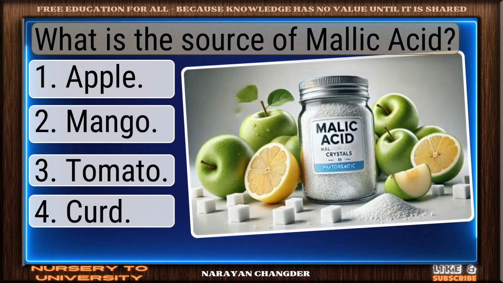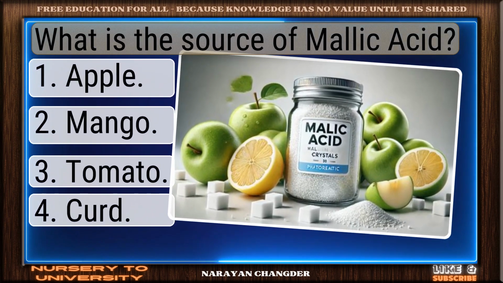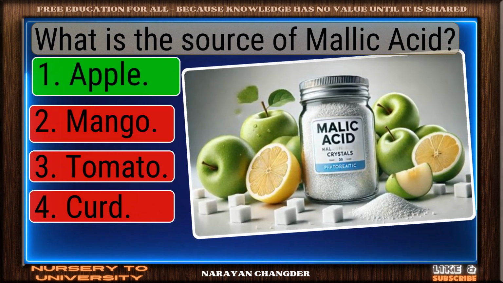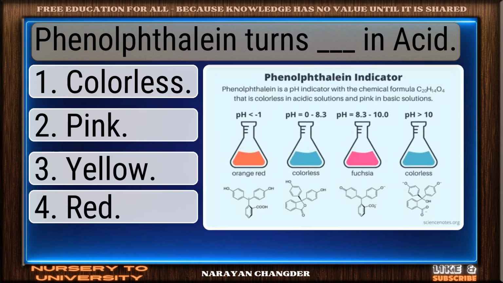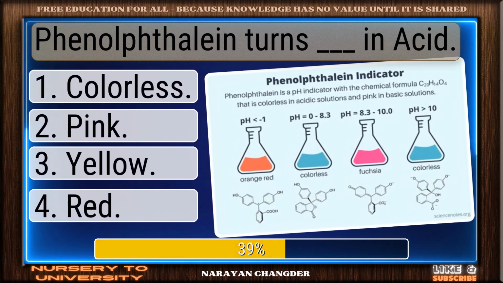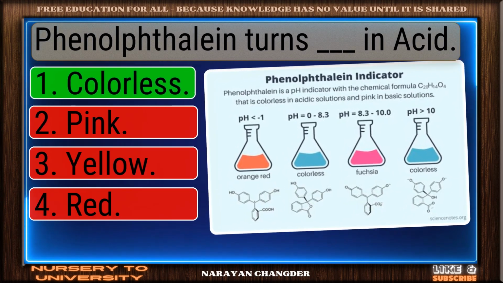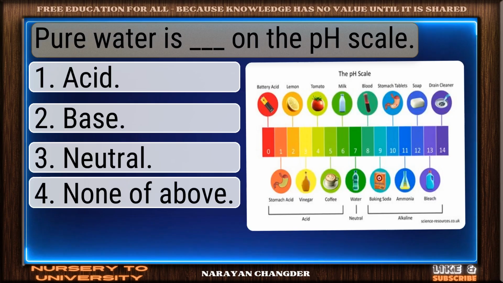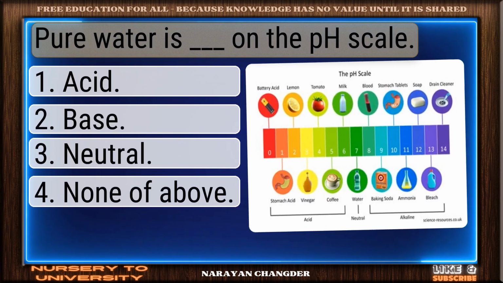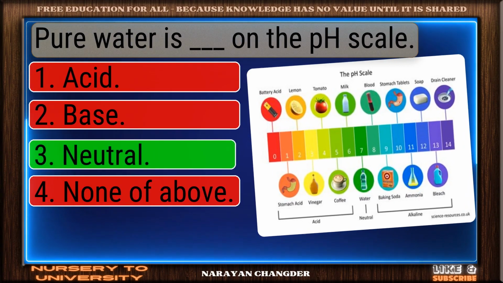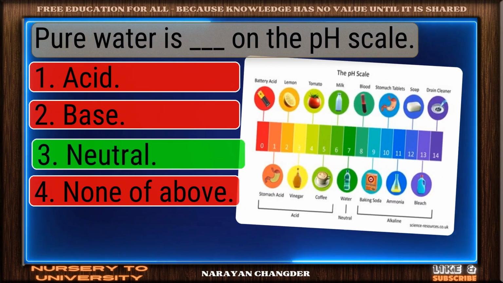What is the source of malic acid? You're right. Apple is the correct answer. Phenolphthalein turns dash in acid. Smart move. Colorless is an accurate answer. Pure water is dash on the pH scale. Valid point. Neutral is true.